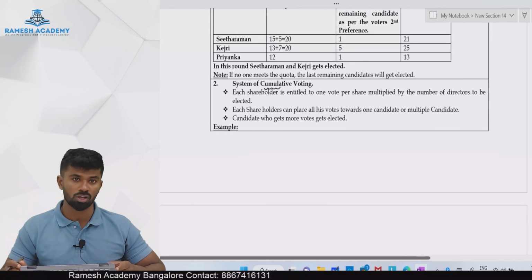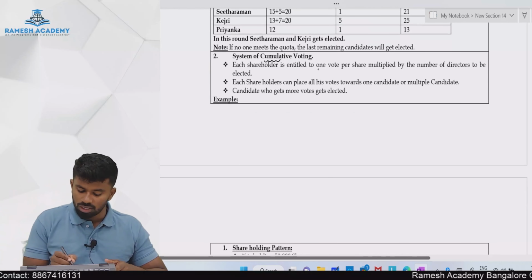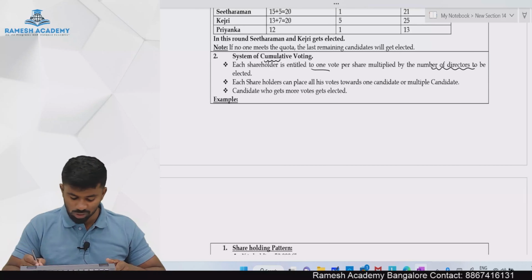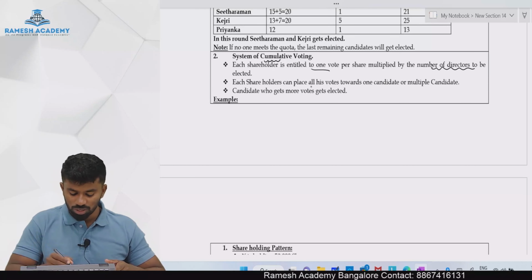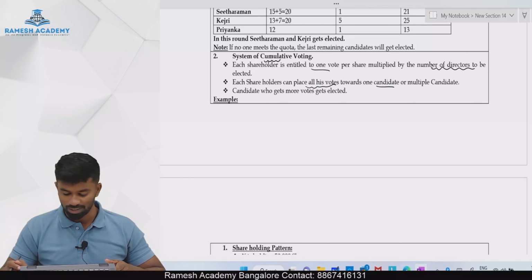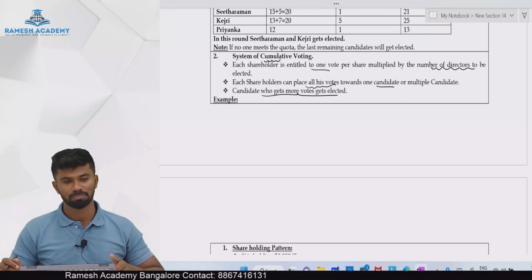Okay, let us understand this with the help of an example. Each shareholder is entitled to 1 vote per share multiplied by the number of directors to be elected. Each shareholder can place all his votes towards one candidate or multiple candidates. The candidates who get more votes get elected.